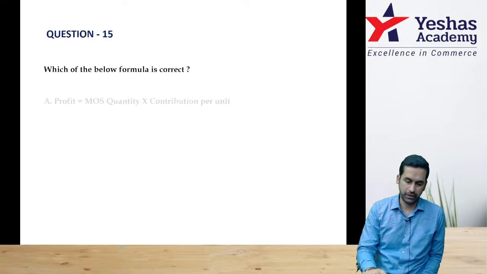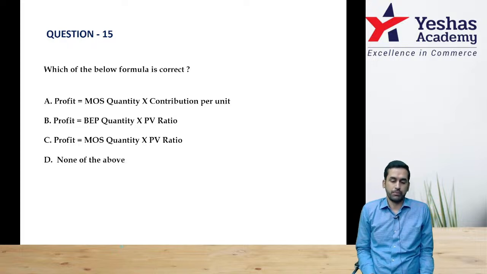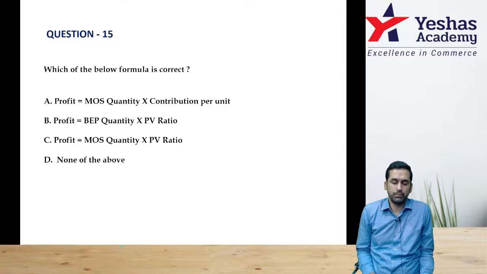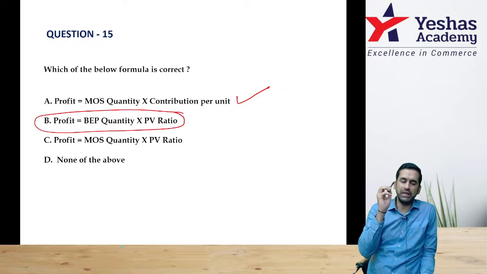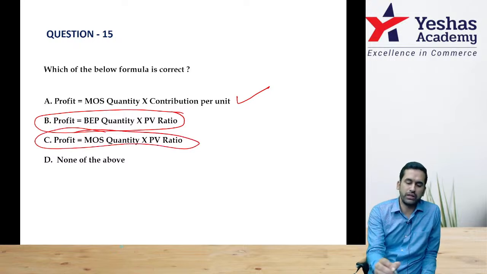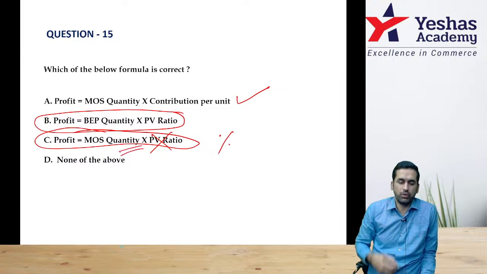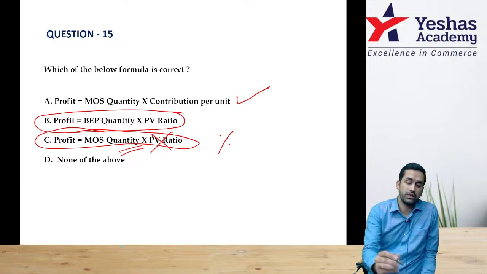Question number 15. Which of the below formulas is correct? Profit is equal to MOS quantity into contribution per unit. This itself is correct. Let's see. BEP into PV ratio. At BEP, you cannot make any profit. MOS quantity into PV ratio is wrong because PV ratio is in percentage. If you apply percentage on a quantity, how will you get profit? Profit is in rupees.